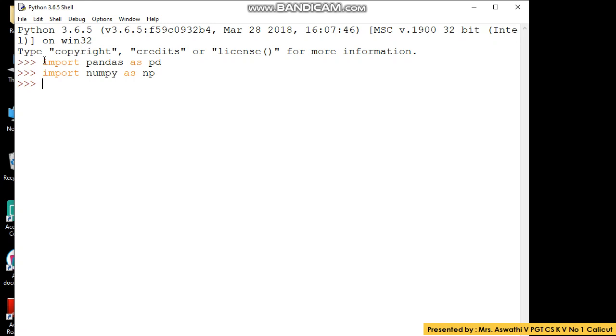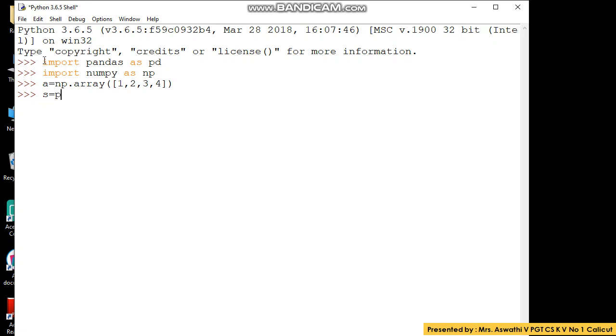Now we will see how to create a series using an array. Hope you remember how we create a one-dimensional array. We will create a series with a one-dimensional array because with a two-dimensional array we cannot create a series. So how will we create a one-dimensional array? Let A is equal to np.array open bracket, open square bracket, then 1, 2, 3, 4. I am giving 4 values. Okay, now A is my array. Now this is my data, and using this data we will create a series.